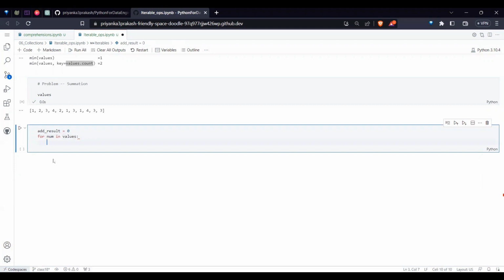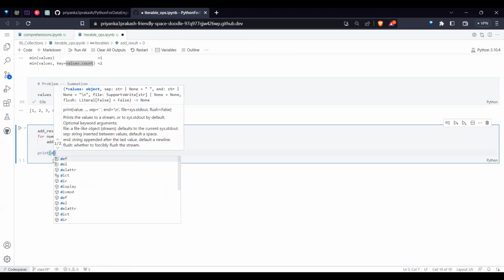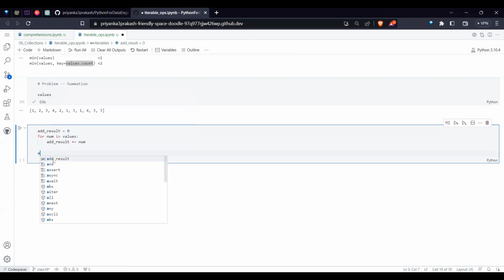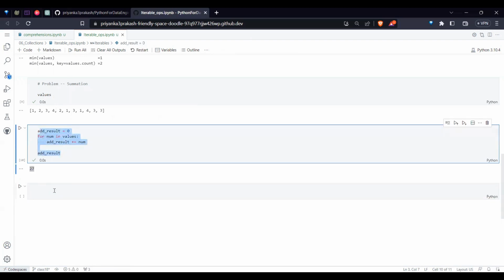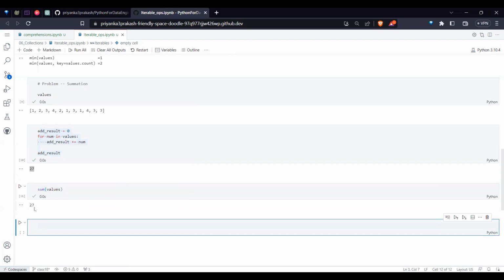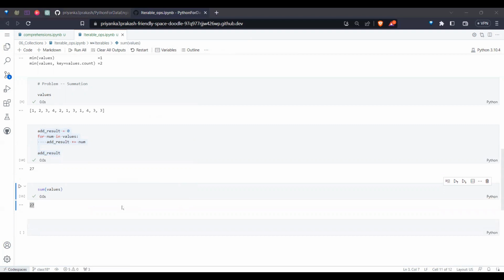Finally, every time, whatever value I get, I add to the existing value. This is how we need to do it, and we get the final result. The final result is add_result, and now I got 27. Do I need to do this much hard work to get it? No. There is one more built-in function called sum. If you pass your list of values, it gives the result in one shortcut. Don't you think that it's much easier?